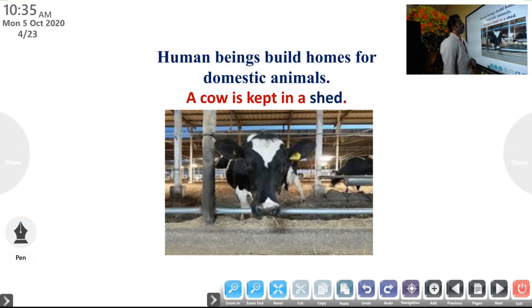Human beings build homes for domestic animals. Some animals cannot make their own homes, so we have to provide homes for domestic animals. Look at the picture. A cow is kept in a shed. The home of a cow is called a shed.